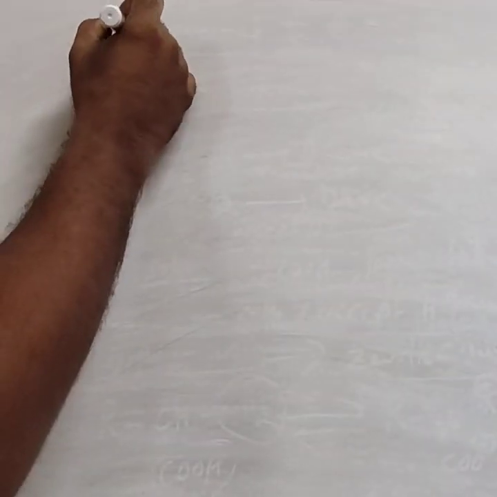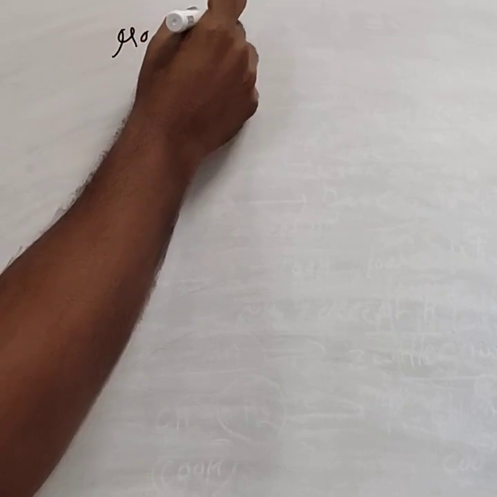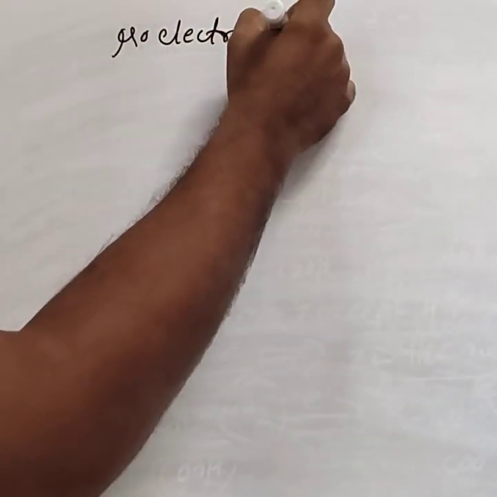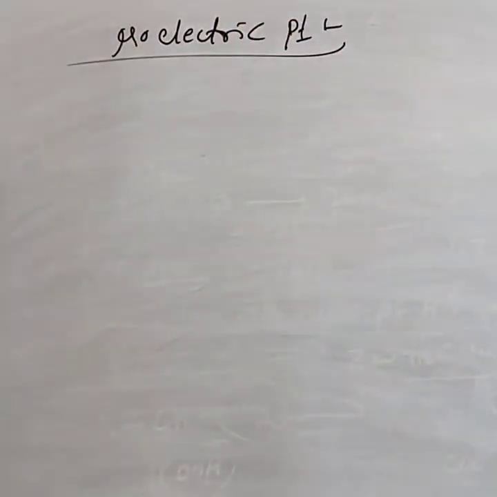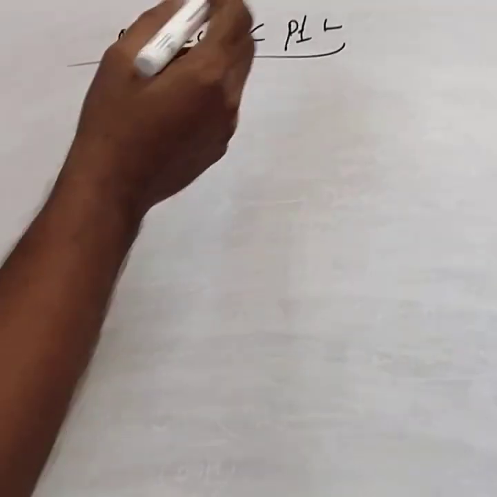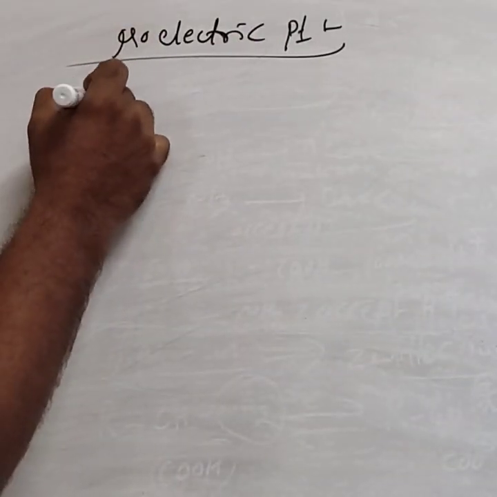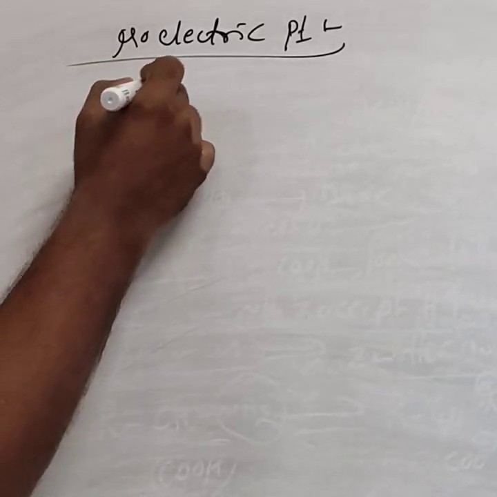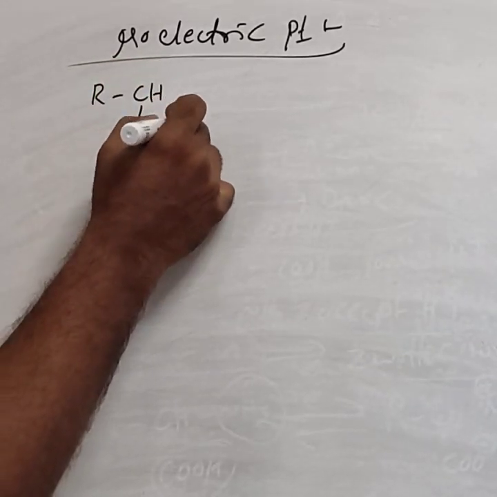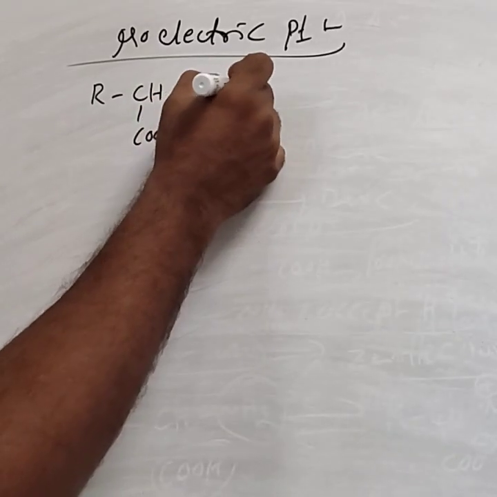The next term used is the isoelectric point. Before going to the isoelectric point, consider the amino acid RCHNH2COOH.